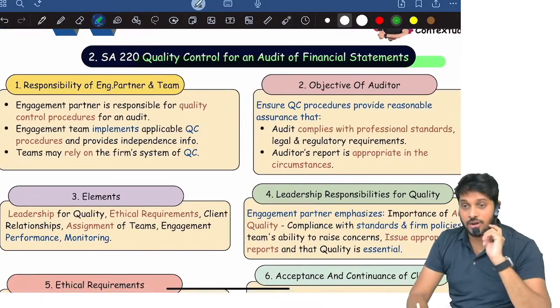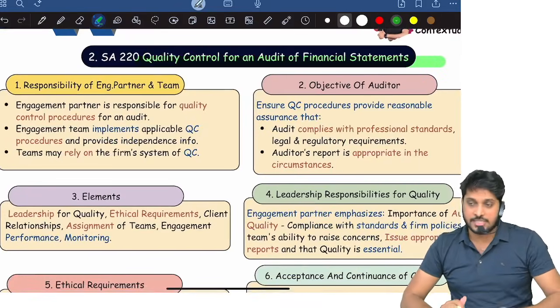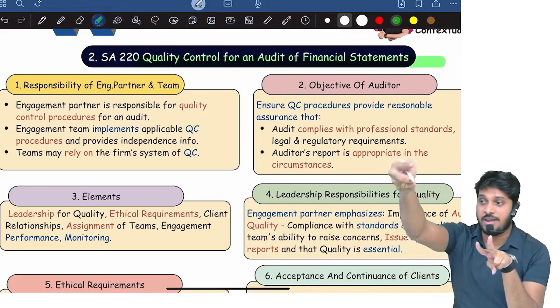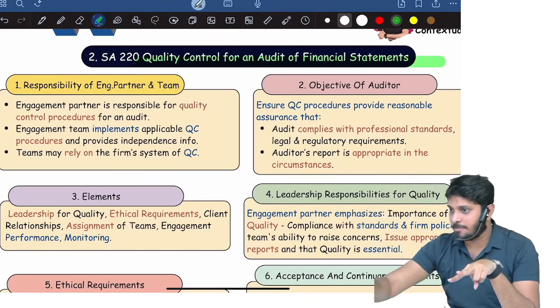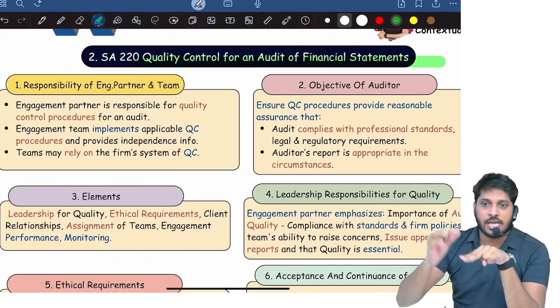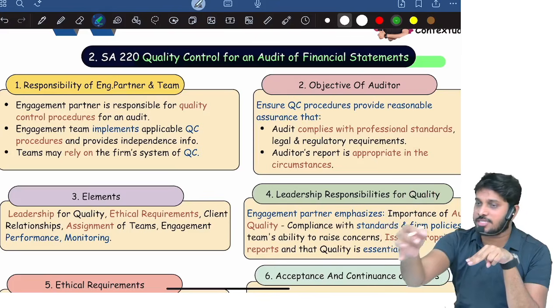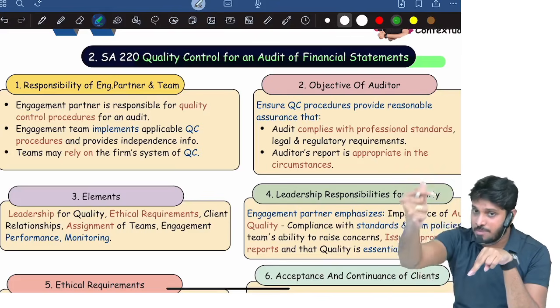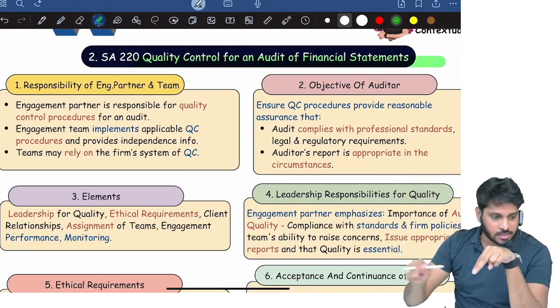Then 220. What is 220? Quality control for audit of financial statements. Remember, SQC talks about establishing policies. 220 talks about implementing those policies in audits. 220 is only talking about what? Implementing the quality control policies which are established under SQC. As per SQC, the firm has established them. Implementing them in audit, that is what is discussed under 220.